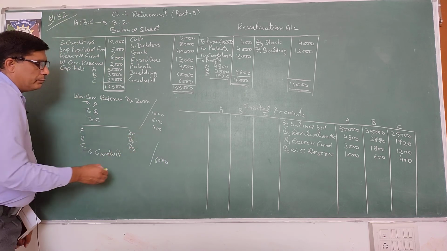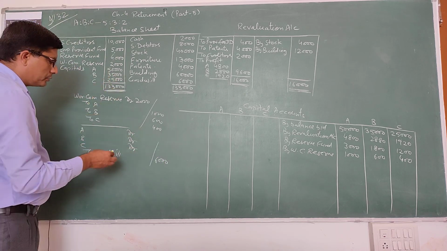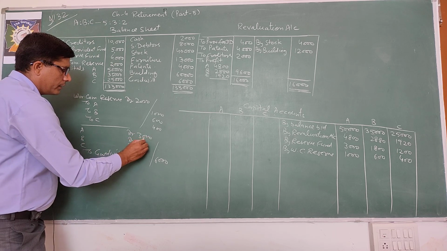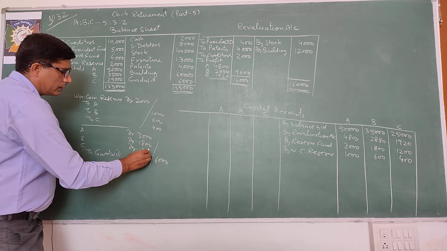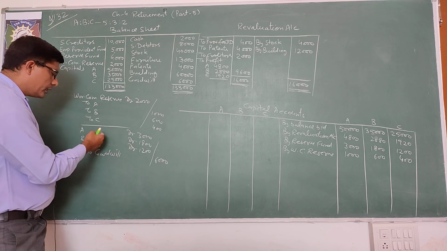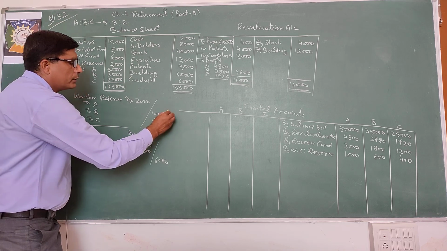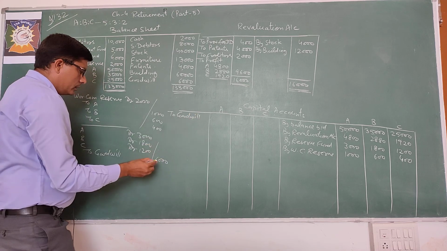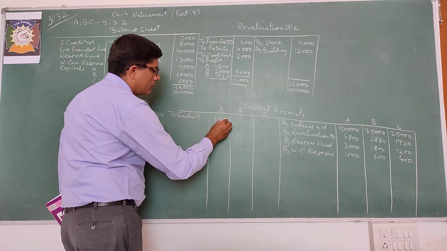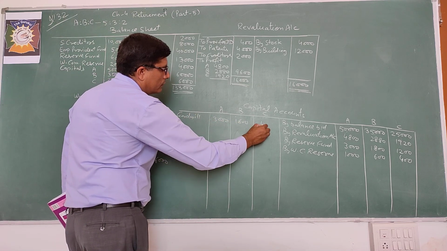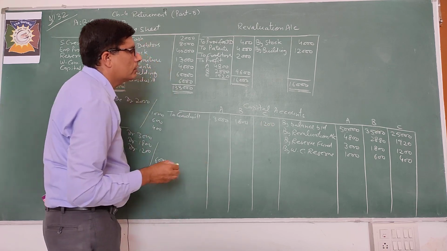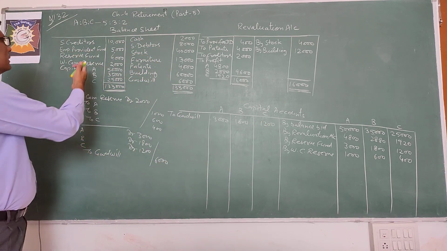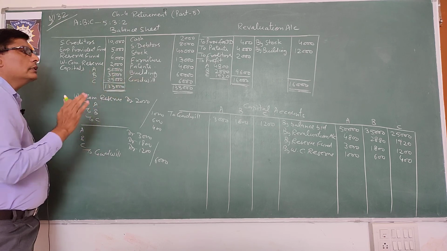So debit A, B and C in 532. That will be 3000, 1800, 1200, 532. So here ABC are debited, record to the debit to goodwill. 3000, 1800, 1200. Okay. So we have distributed undistributed profits, goodwill is write off.